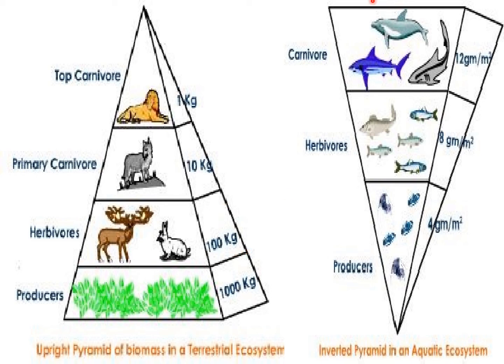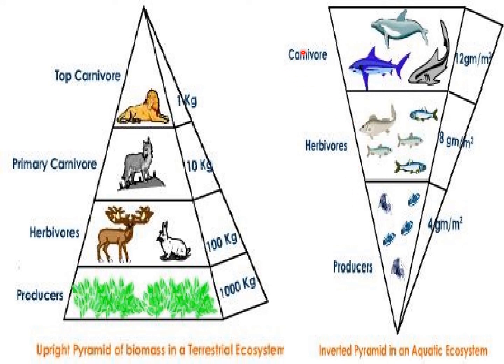Now this is the inverted pyramid in an aquatic ecosystem. The producers in aquatic ecosystems are algae, phytoplanktons. So they are very large in quantities, but the mass is very less. So despite being large in numbers, the mass is very less, so they occupy a very small area in the pyramid. Then they are consumed by the herbivores, which are the fishes, which are less in number but more in mass as compared to the producers.